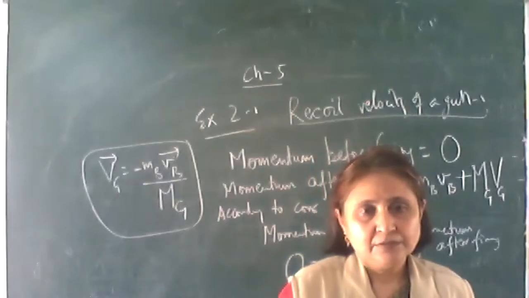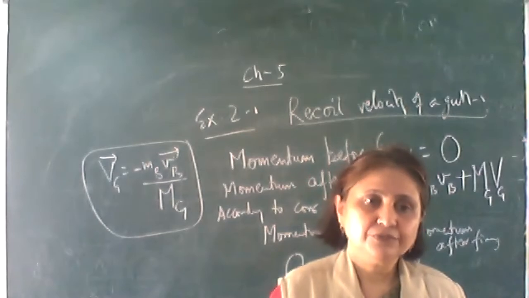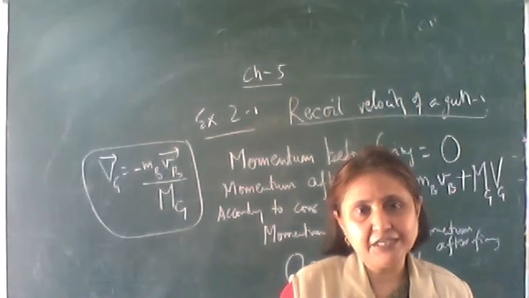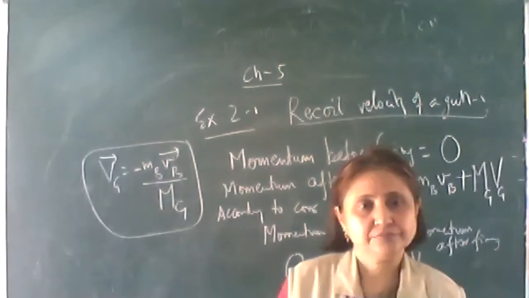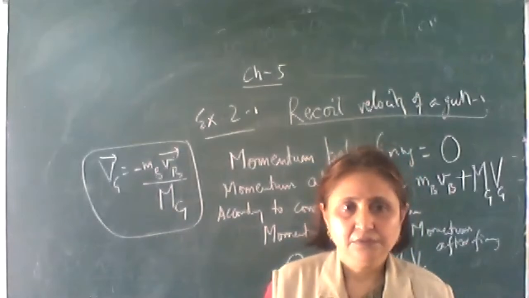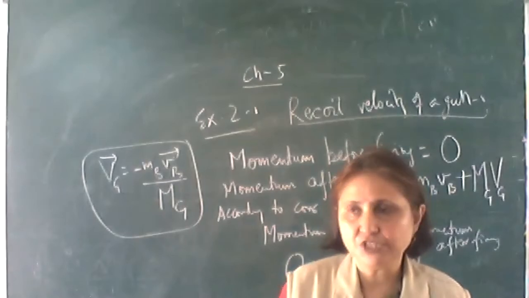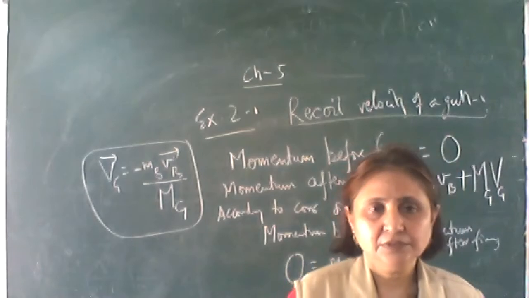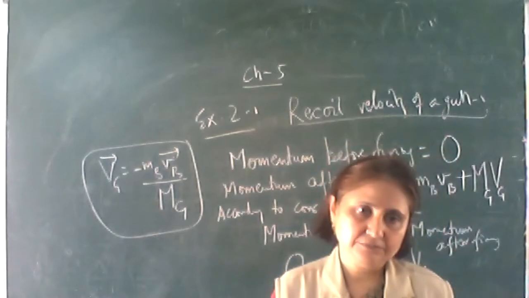So write down, from the above expression, first point: negative sign indicates that Vg, that is the recoil velocity, is in the opposite direction of Vb.